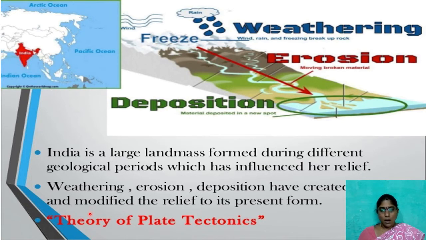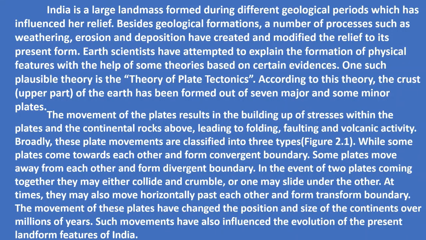How in different periods, due to the climatic conditions or the soil deposition or the soil erosion or whatever the reason, now we are experiencing different types of landforms. The movements of these tectonic plates is called the theory of plate tectonics.